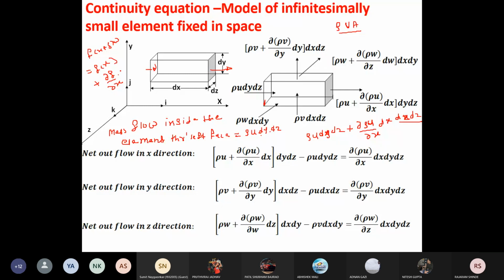Here the remaining terms I am going to truncate, that means the higher order derivatives I am going to neglect. So you will get this rho u dy dz plus